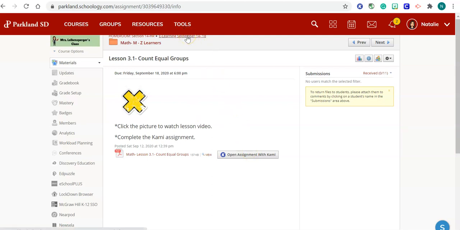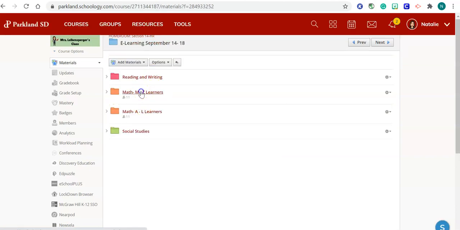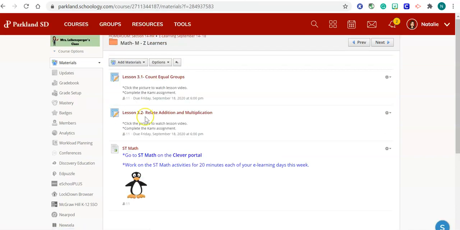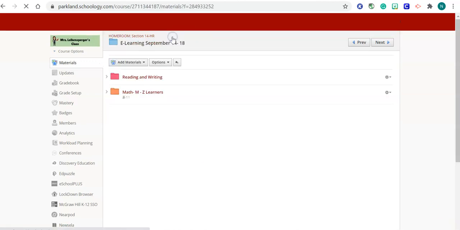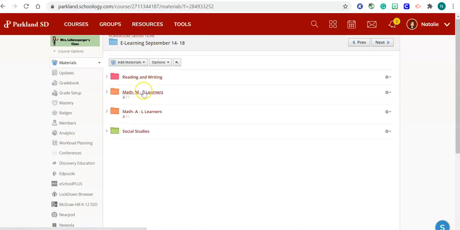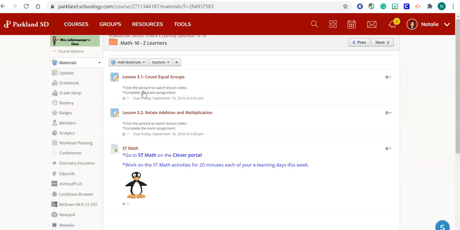So then if you go back to that, you'll then go to 3.2, the same thing. You have to click on that assignment and then you'll click the picture and you'll watch the lesson and then answer the questions in Cami. Then you'll also see here ST Math. So you'll work on ST Math for 20 minutes during your e-learning days.